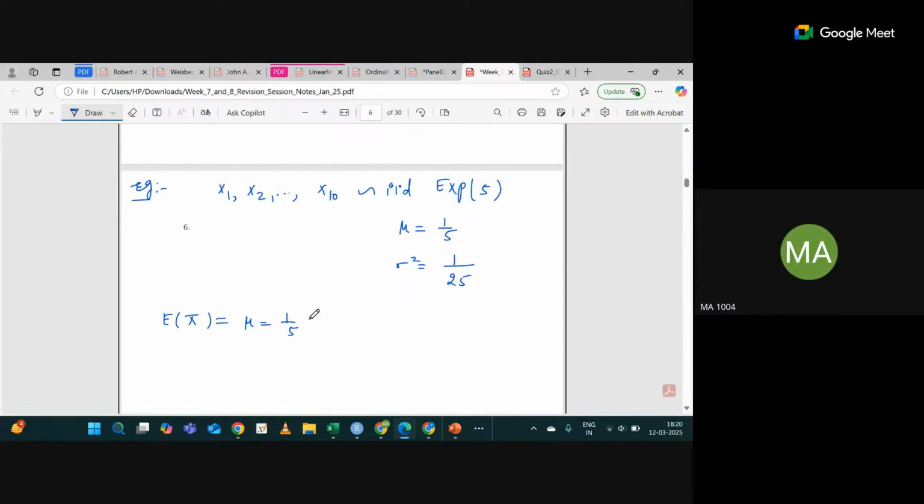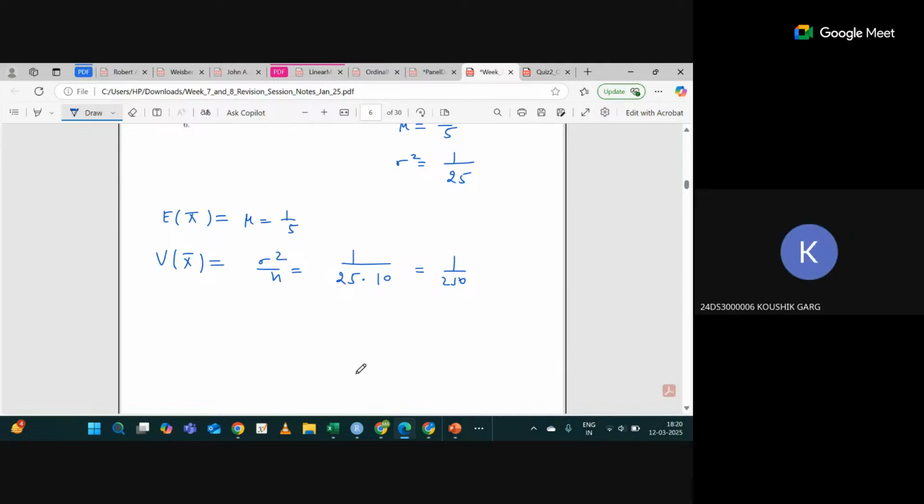You can see, if you know the formula, you will be able to do it within a minute. Now variance of x bar is sigma square by n. What is the sigma square? 1 upon 25. What is the n? 10. So 1 upon 250. Is it clear? Yes, sir.